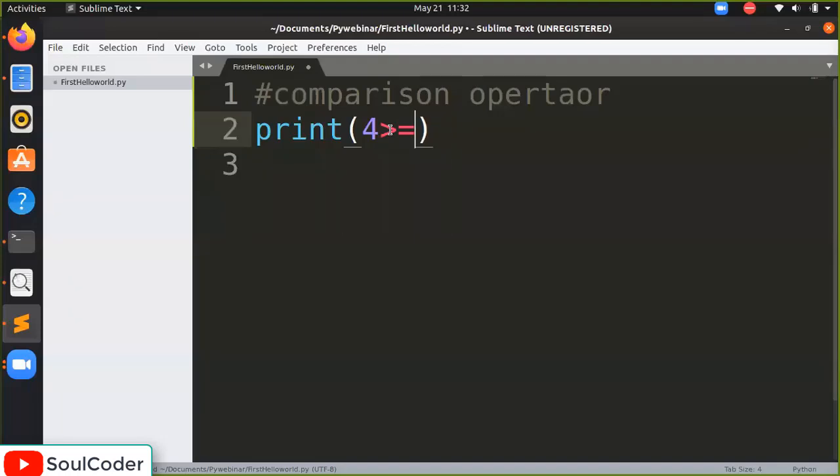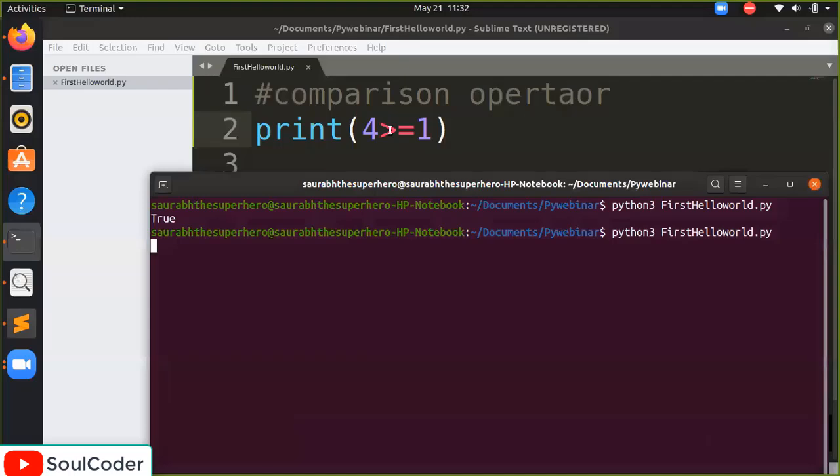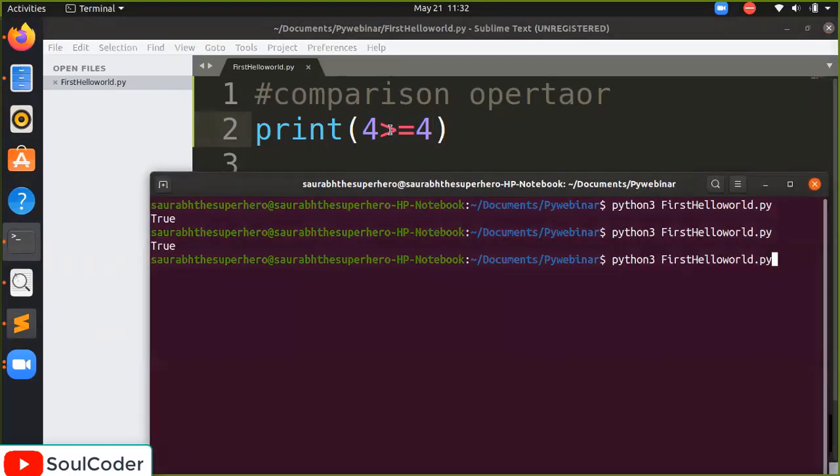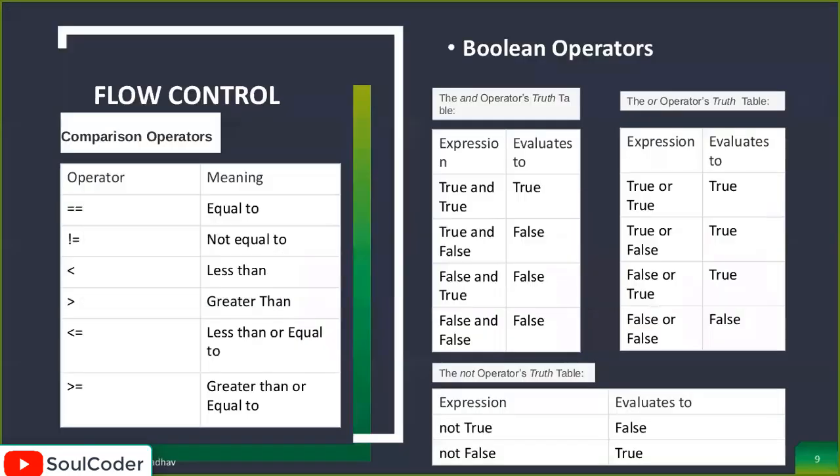Okay, so I'll put here 1. 4 greater than or equal to 1, we know it is true. So if you write a 4 again, it will again be true. So now let's move to a different thing.